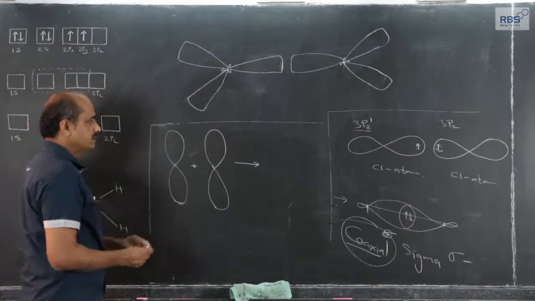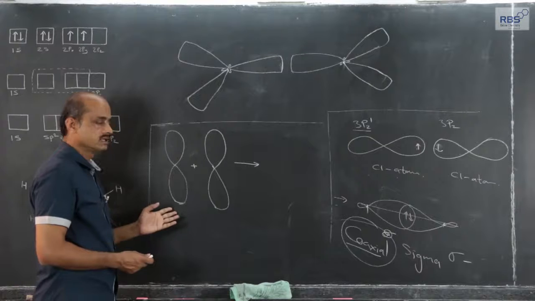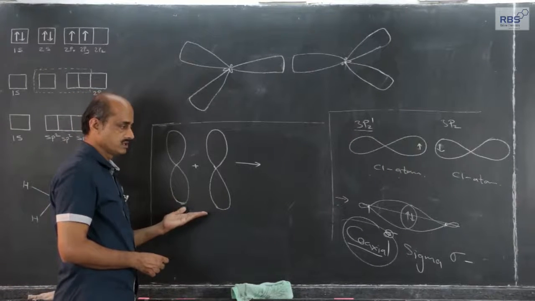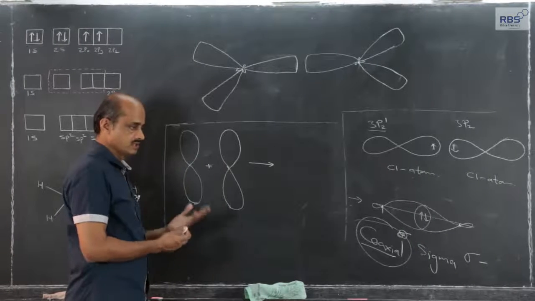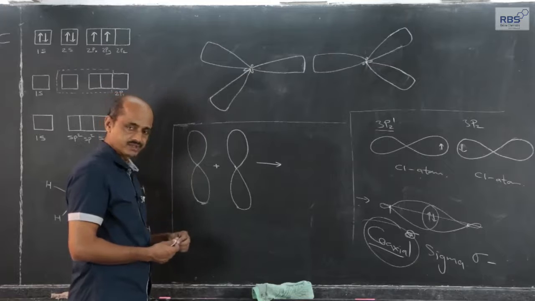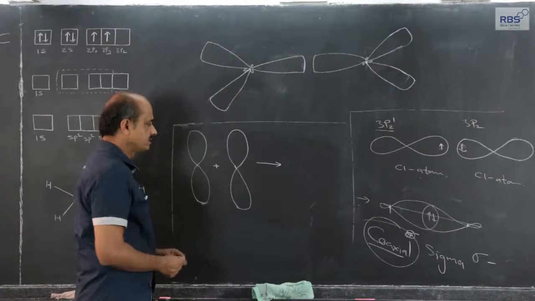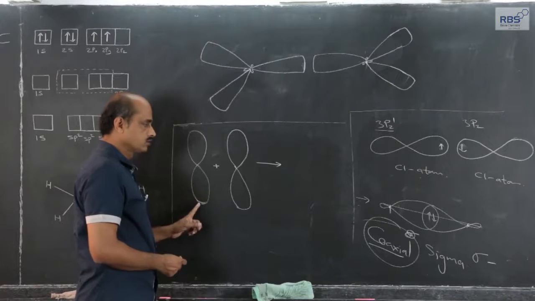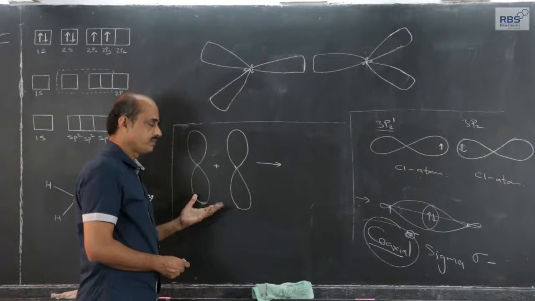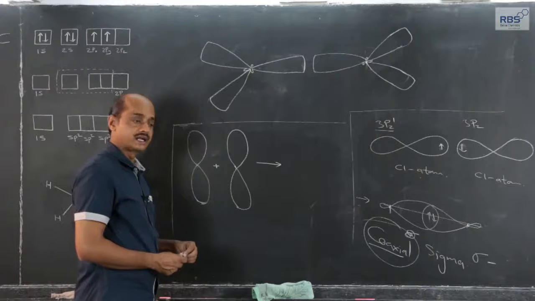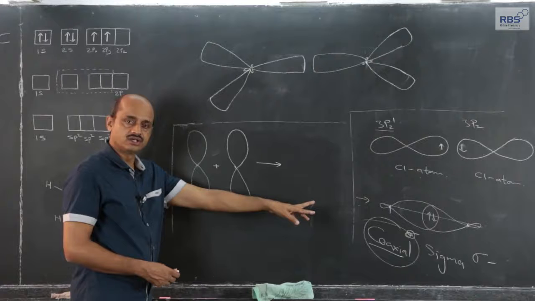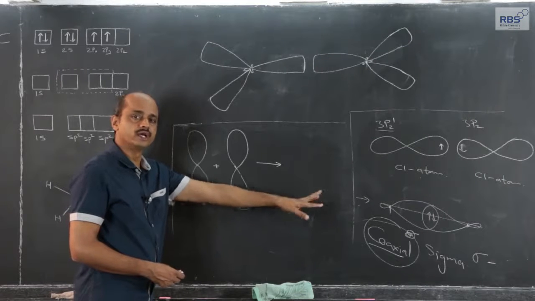The two p orbitals can also overlap in a different manner. The examples of this we are going to consider in sp2 and sp hybridization concepts. In general, let me explain. P orbitals can also overlap in a different manner, which we call parallel overlapping or lateral overlapping. That one is coaxial overlapping, or sometimes we can call it linear overlapping or end to end.